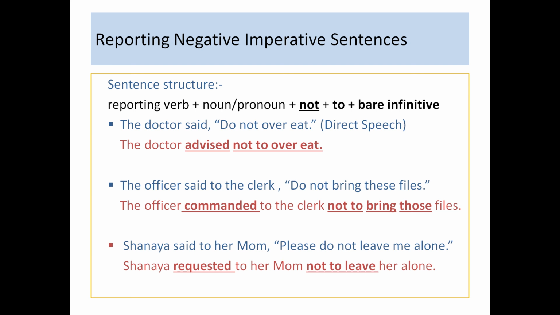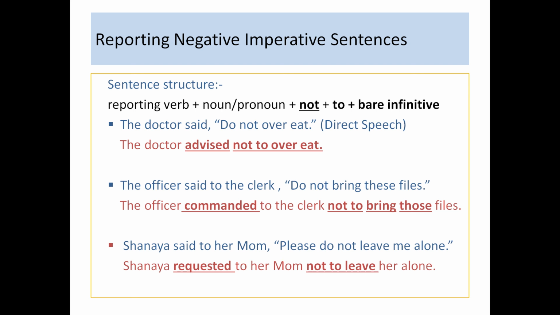The next example is, the officer said to the clerk, "Do not bring these files." So when we change this into indirect speech, we will first notice the concept and notion in the reported speech, and that is a command. Because the officer gave a command here to the clerk, it became the officer commanded the clerk.